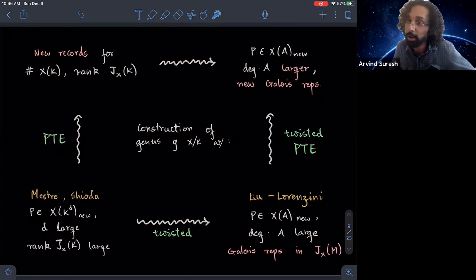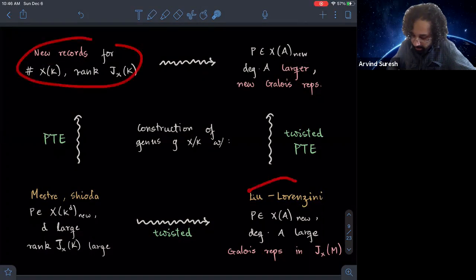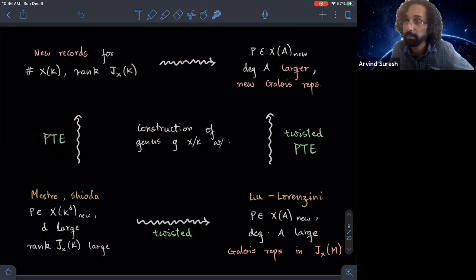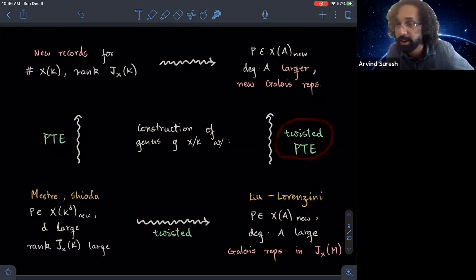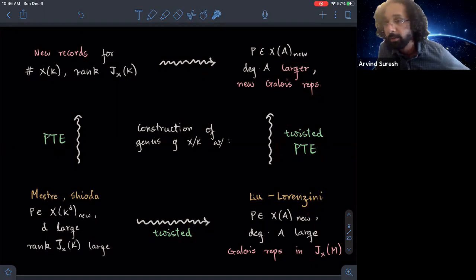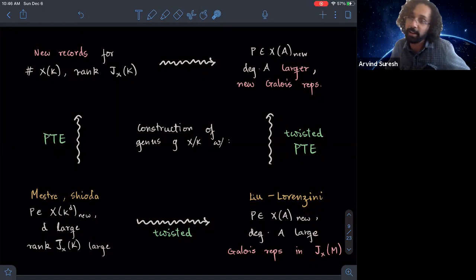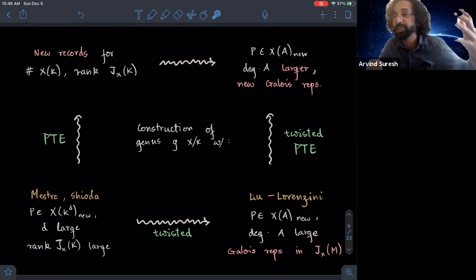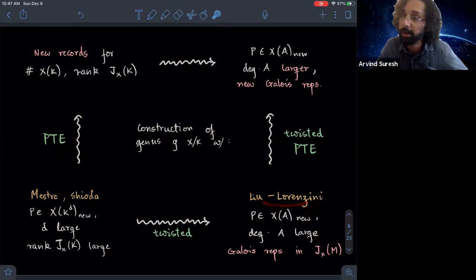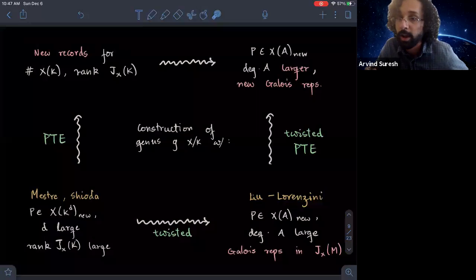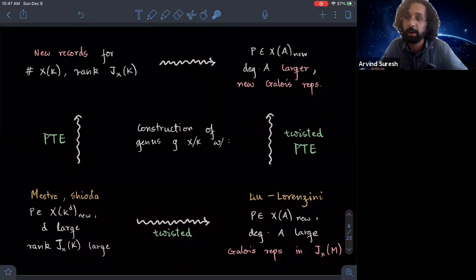And so now today I want to talk about how you can put this and this together. You take a compositum of these two, and this involves a twisted Prouhet-Tarry-Escott problem, which, well, we'll see what it is. And what it results in is you get new points over étale algebras that are larger than what Liu and Lorenzini are able to do. And also you get larger and better Galois reps, so to speak.